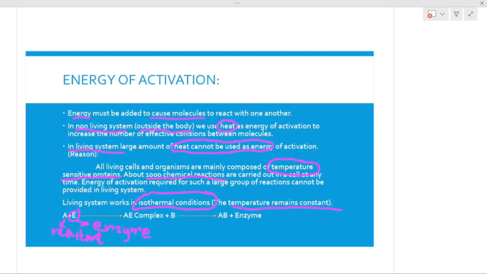See, the enzyme is there and there is a reactant, let's suppose reactant A. The enzyme will combine with reactant A, making a transition complex, in which the enzyme binds with the reactant and finally forms a complex.